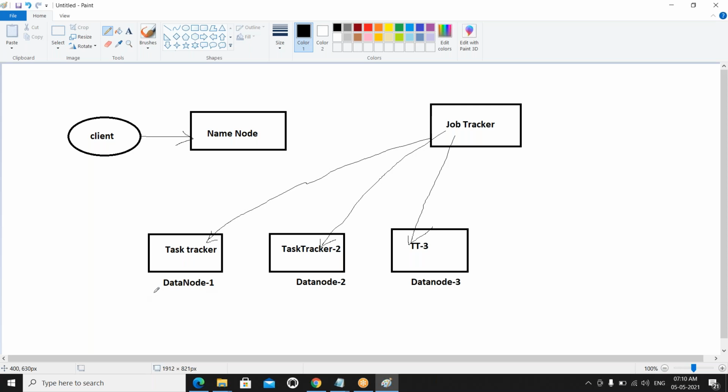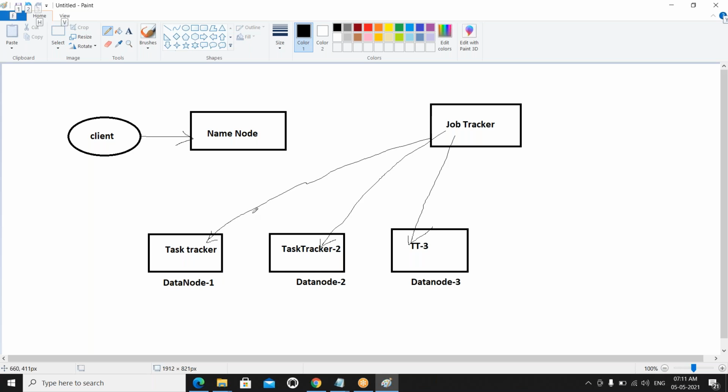But how can the job tracker know? Assume that not only the employee table, we have hundreds of tables, and the actual data is available in the data nodes. How can the job tracker know this information?